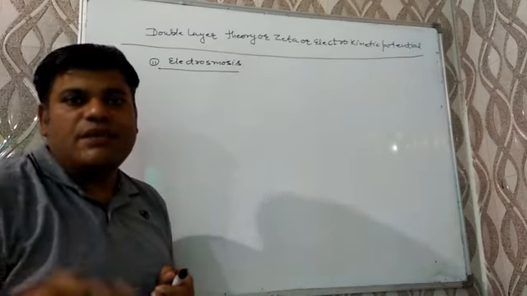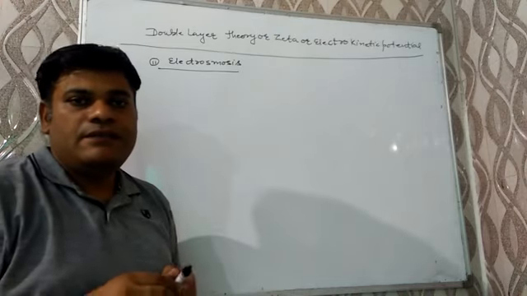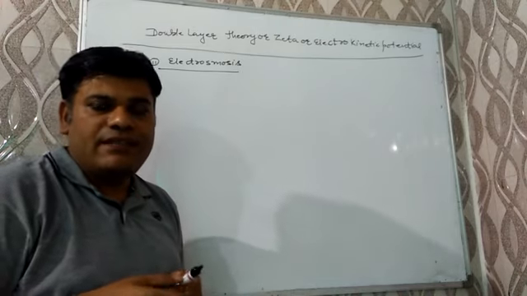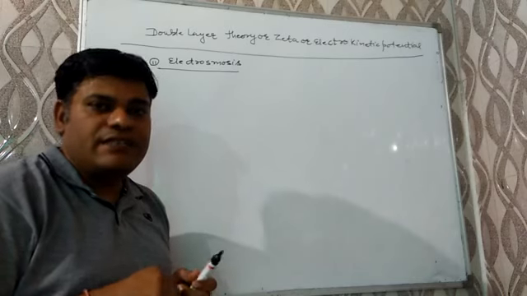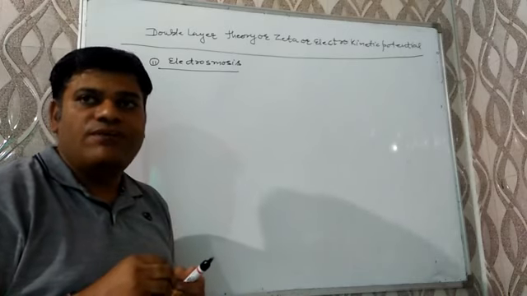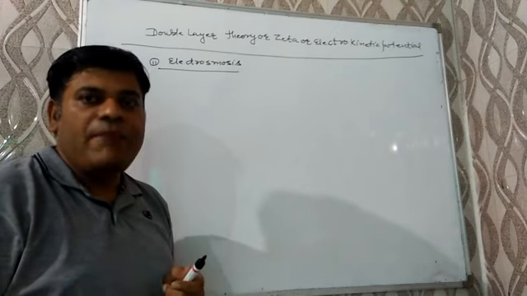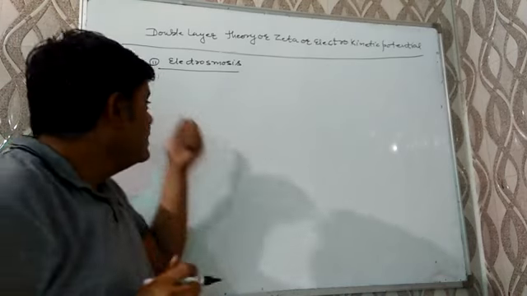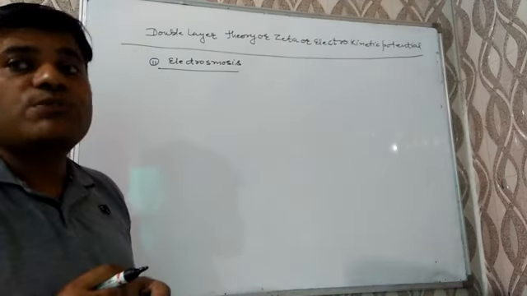Electroosmosis means the movement of solvent particles from lower concentration to higher concentration in the presence of a semi-permeable membrane and electric field.